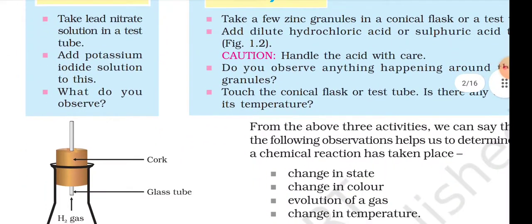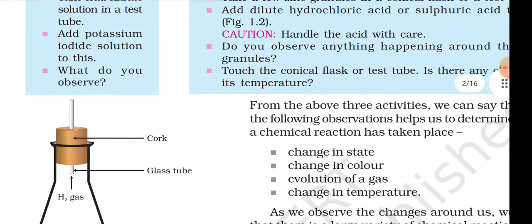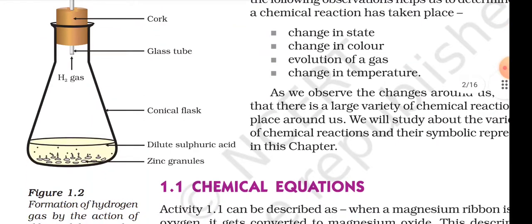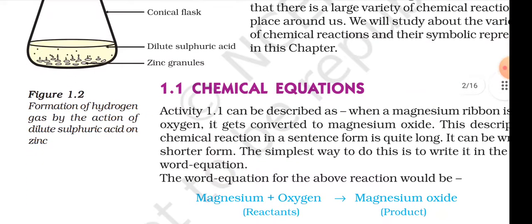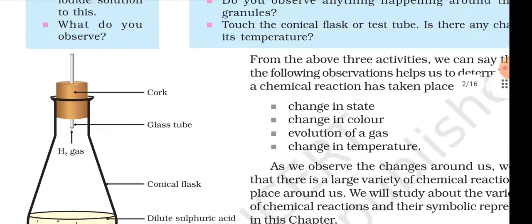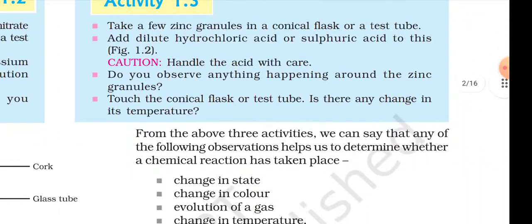Activity 1.2. Take lead nitrate solution in a test tube, add potassium iodide solution to this. What do you observe? Delivery tube, hydrogen gas, conical flask, dilute sulfuric acid, zinc granules, figure 1.2. Formation of hydrogen gas by the action of dilute sulfuric acid on zinc. Activity 1.3. Take a few zinc granules in a conical flask or a test tube and add dilute hydrochloric acid or sulfuric acid to this. Figure 1.2.